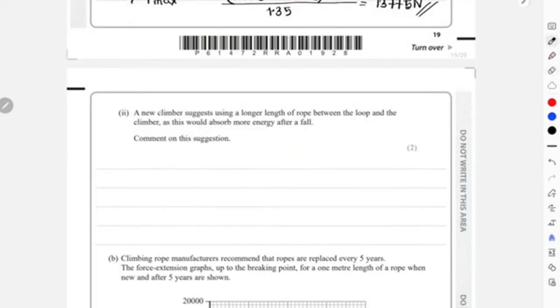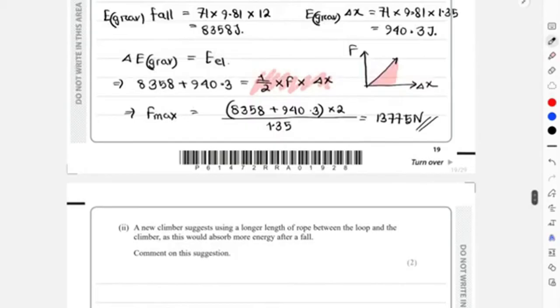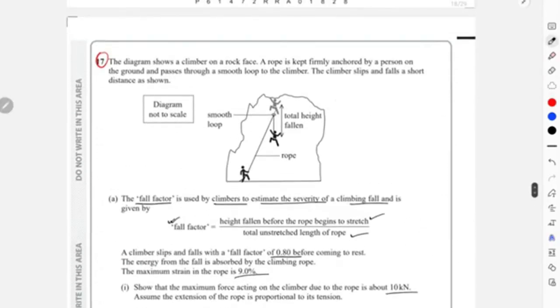One part over here is, again, this is not a good idea. Let me explain why. This is not a good idea because the climber would reach a higher velocity before the rope would begin to stretch. For example, in your diagram over here, the entire distance fallen was divided into two sections: 12 meters for the distance fallen, and then an extra 1.35 meters due to the extension. But if you use a longer length, then extension will be larger. If extension is larger, that means after traveling a 12-meter distance, it will travel a further 2-meter distance.